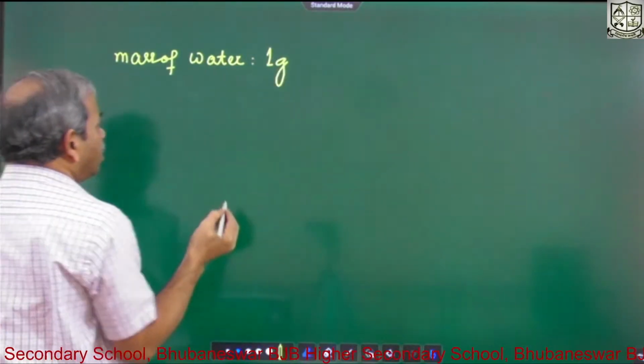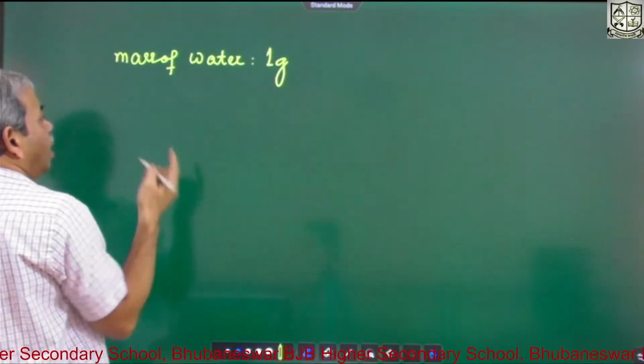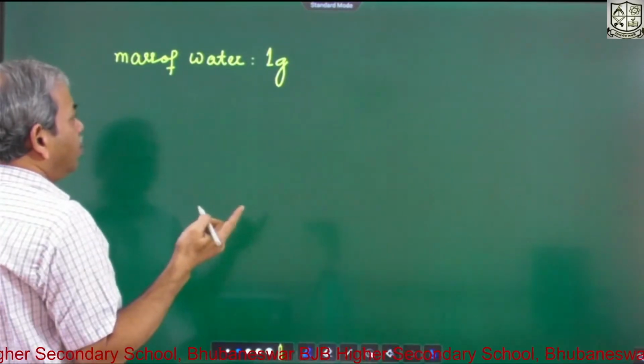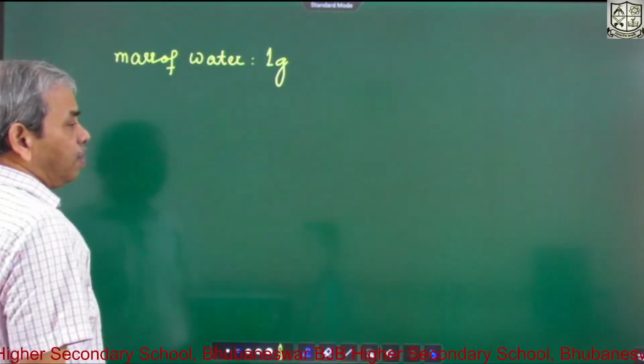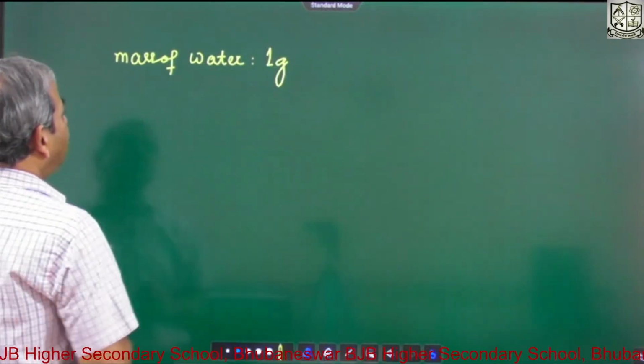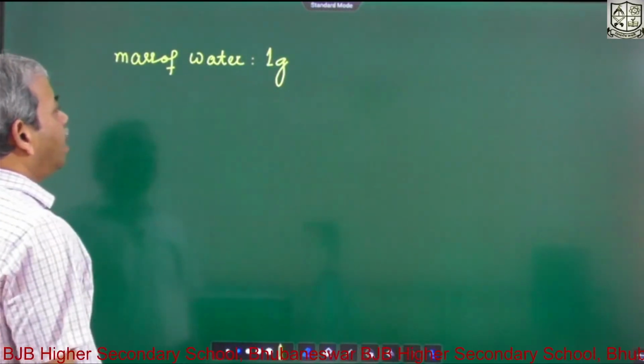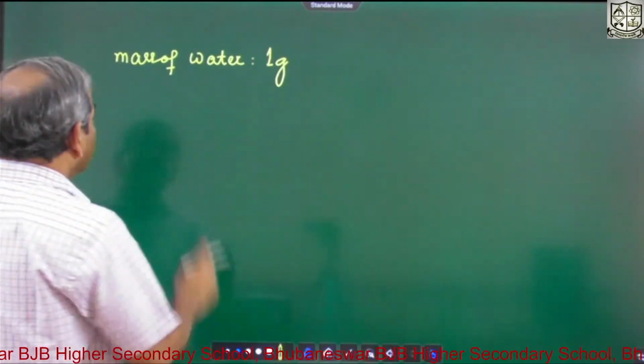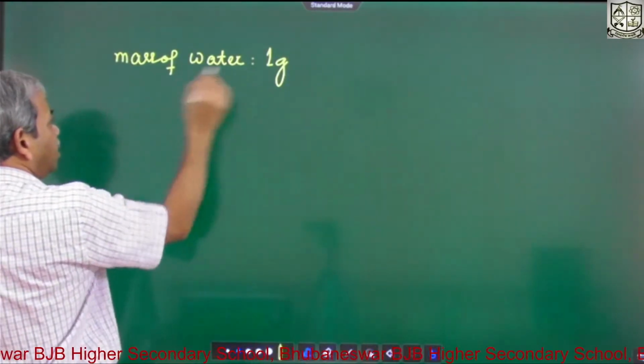Then what are the other things given? 1 gram of water getting converted to the vapor. The volume of the vapor is given. See how much volume the 1 gram of mass will occupy. So this volume is given.